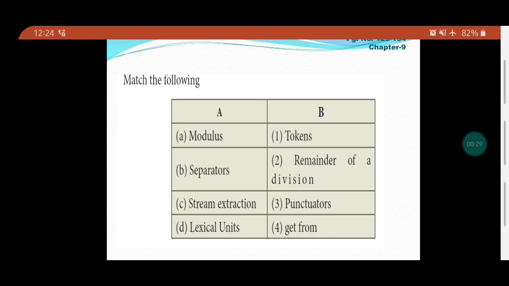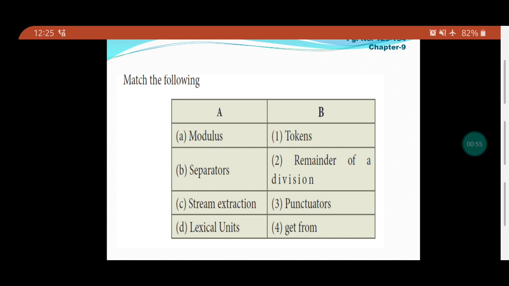So, for example, 5 divided by 2, the value will be the quotient. 5 modulus 2, the value will be 1 because it gives the remainder. So, for modulus, the answer will be the remainder of a division.